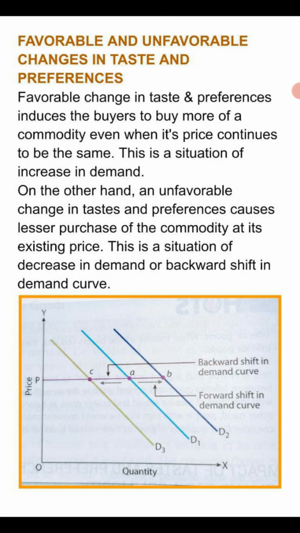Now, just see the favorable and unfavorable changes in taste and preferences. When there are favorable changes in taste and preferences, the demand for the commodity increases even at the same prices. As we can see, D1 is the initial demand curve, and as soon as there is a favorable change in taste and preferences, the demand curve shifts forward. We can see it as D2, a forward shift in the demand curve, and as soon as there are unfavorable changes, the demand will decrease even at the existing price, and the demand curve will shift backward, that is D3. So this is all about today as well as about the chapter.